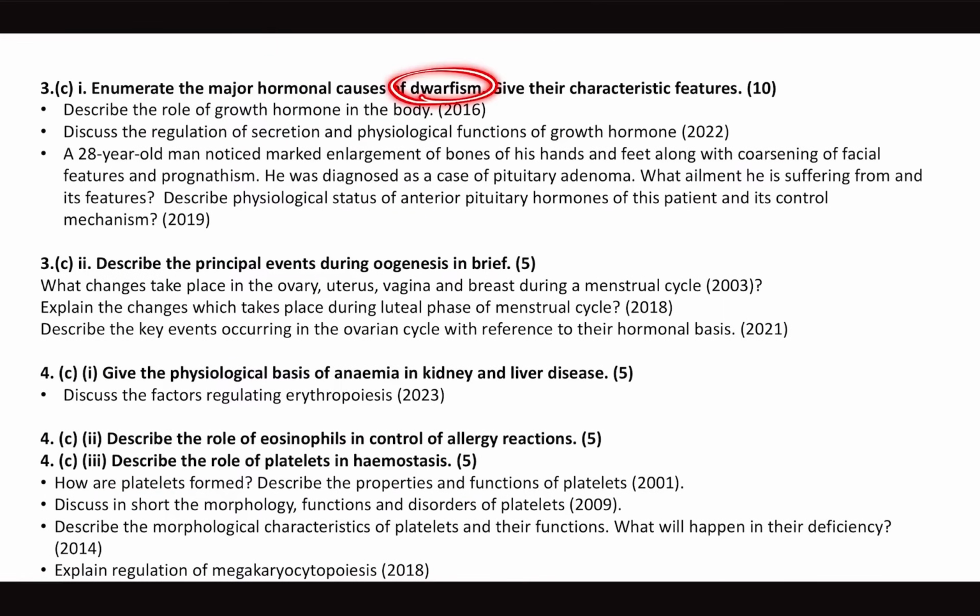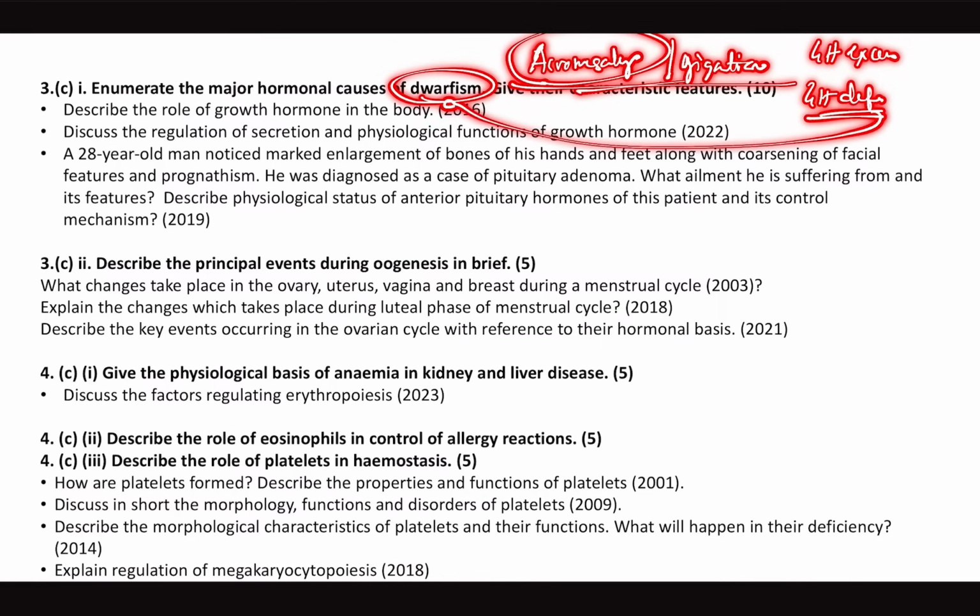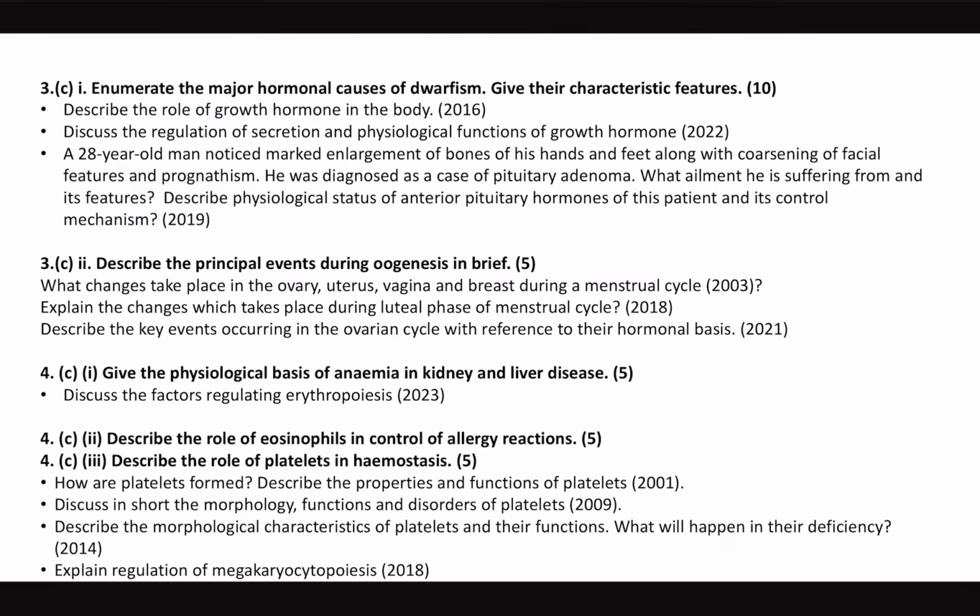Now yes, dwarfism. Last year I think they asked about acromegaly, that is growth hormone excess, acromegaly or gigantism. Now they are asking about growth hormone deficiency, that is dwarfism. Simple. Growth hormone is always an examiner favorite, and manifestations of growth hormone excess or deficiency are very important. And yes, menstrual cycle, physiology, ovarian cycle and uterine cycle. Most of the times they ask uterine cycle. Now they are asking ovarian cycle, that is the oogenesis part.